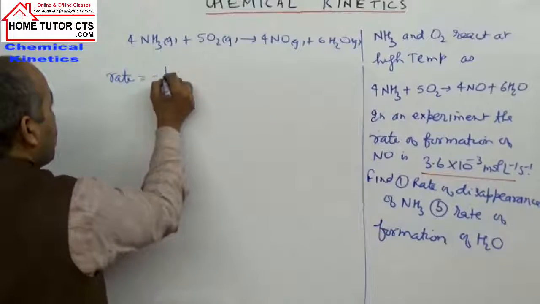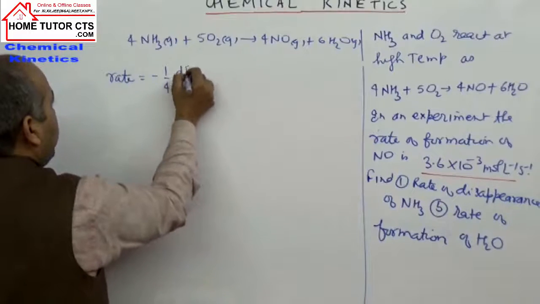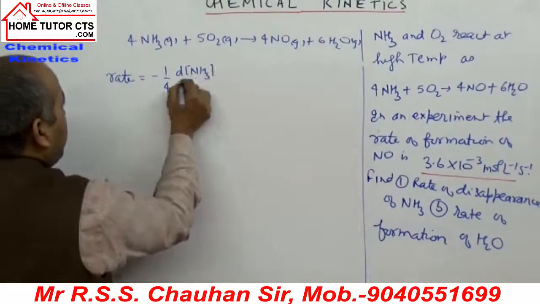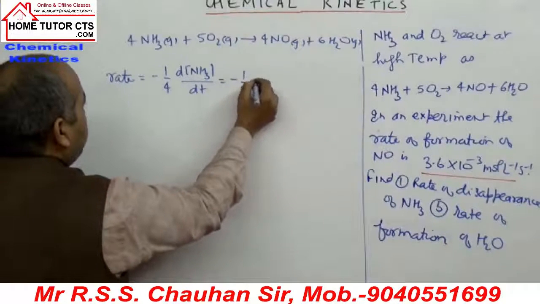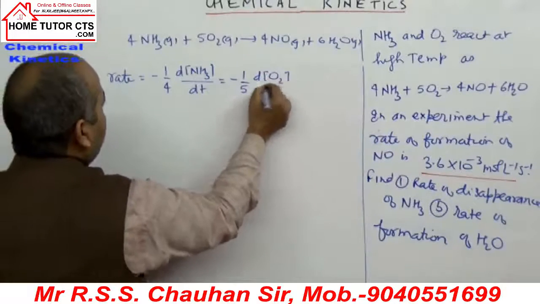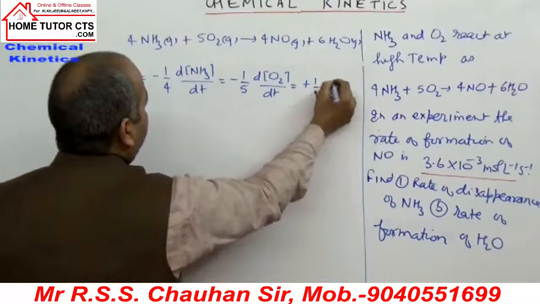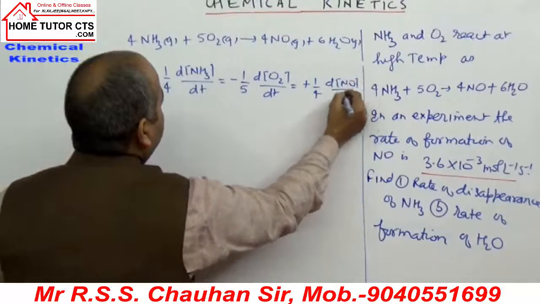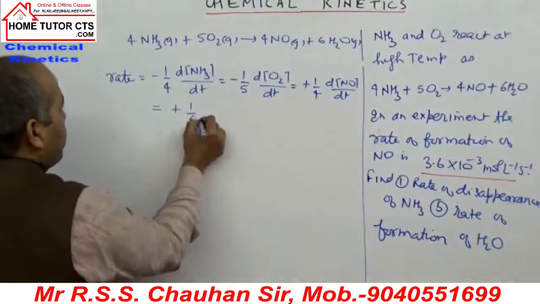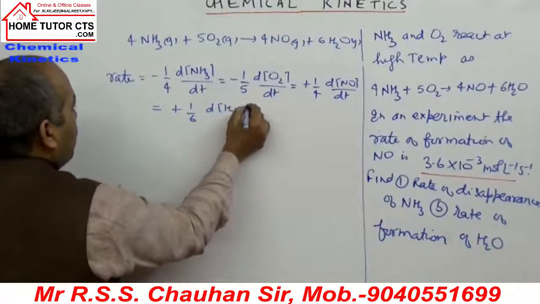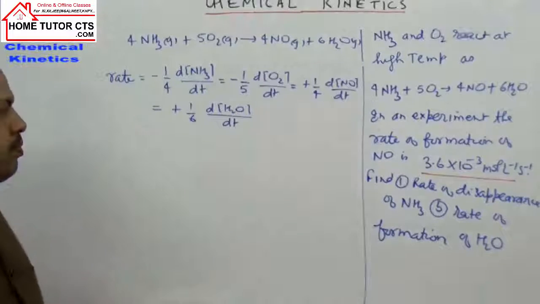I can write minus 1 by 4 dNH3 by dt or minus 1 by 5 dO2 by dt or plus 1 by 4 dNO by dt or plus 1 by 6 dH2O by dt. It is the rate of reaction.